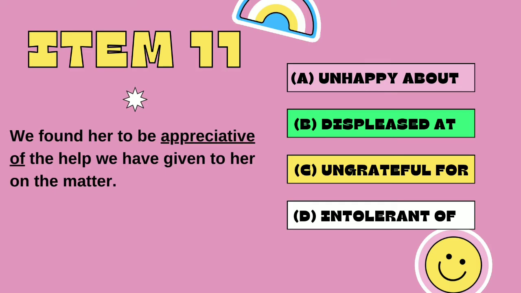Item 11. We found her to be appreciative of the help we have given to her on the matter. The answer options are A. Unhappy about, B. Displeased at, C. Ungrateful for, and D. Intolerant of. If you are not appreciative of, then you are ungrateful for. The answer is C.